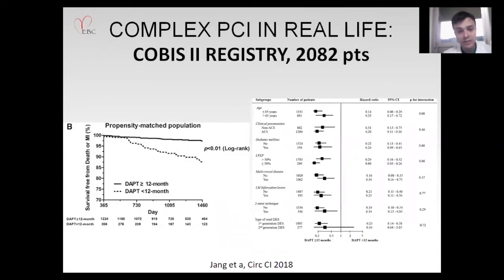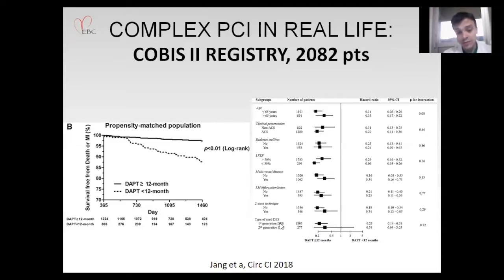The COBIS II registry, including 2,082 patients treated in Korea, demonstrated after a propensity-matched analysis that DAPT longer than 12 months reduced the risk of death or MI, and these results were confirmed in all subgroup analyses.